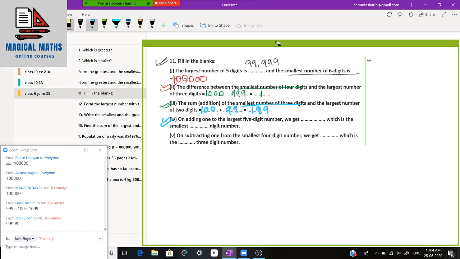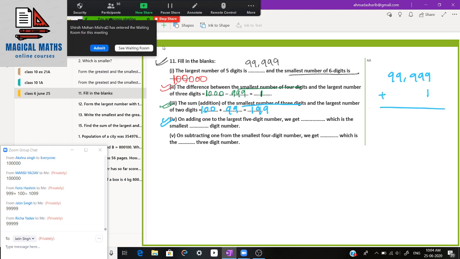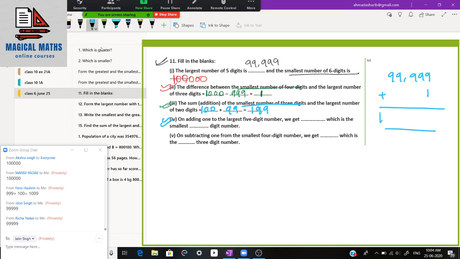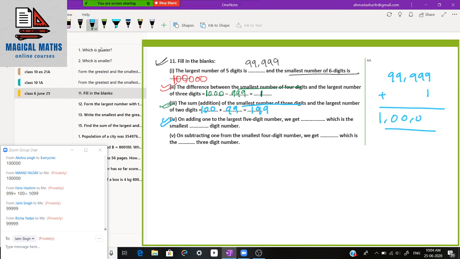So we have to write the largest 5 digit number, 99,999. This is the largest 5 digit number. And if we add 1, what are we going to get? Tell me fast. 1 lakh. Okay, so we will fill 1 lakh here.